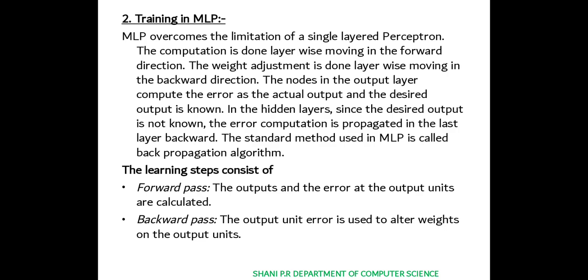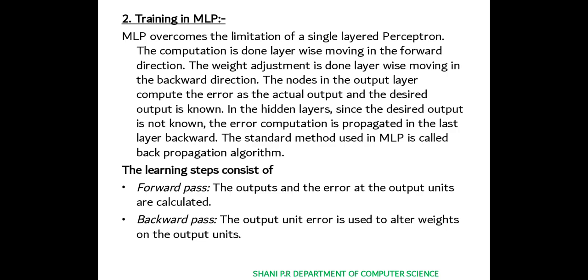It just calculates the values, or summations, given from the input layer. In hidden layers it doesn't know any desired output or error computation values. So the error computation is propagated from the last layer backward.